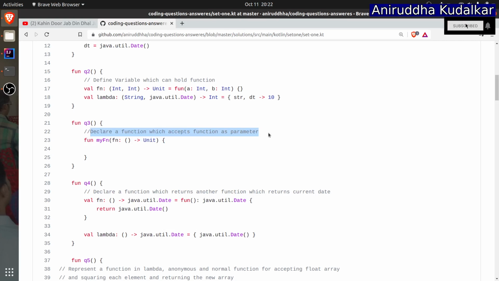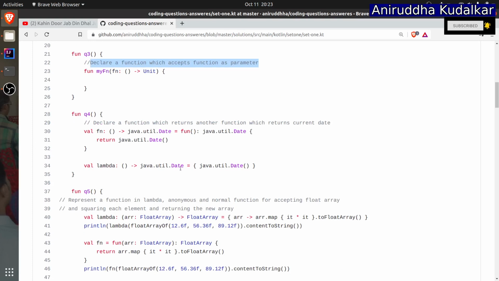Remember that functional programming, or the higher order functions, is this: a function can be assigned to a variable, a function can be passed as a parameter, and a function can be returned from another function.